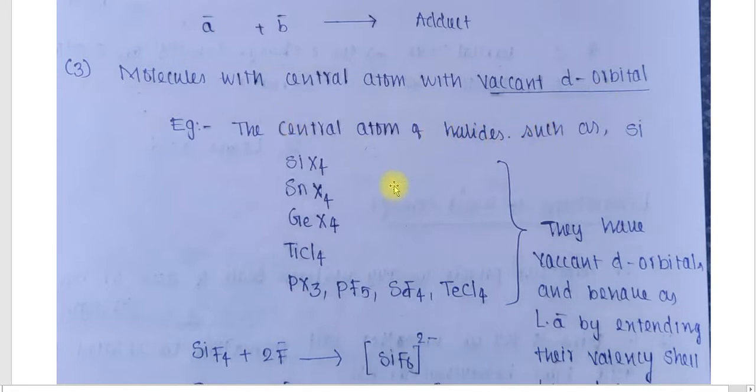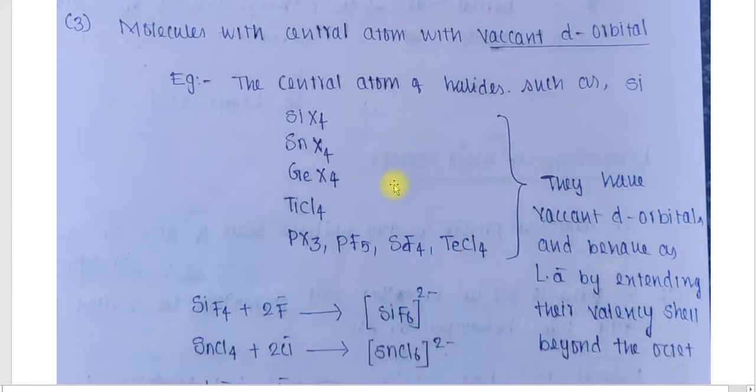Examples of such substances are the halides of certain atoms such as silicon, that means SiX4, SnX4, GeX4, TiCl4, PX3, PF5, SF4 and TeCl4.